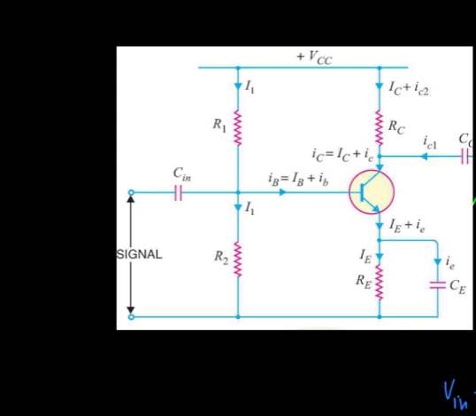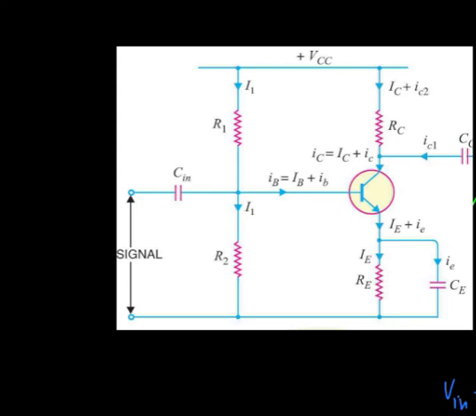Here we are having a voltage source plus VCC, and a resistance R1 and a resistance R2 used to provide the biasing.